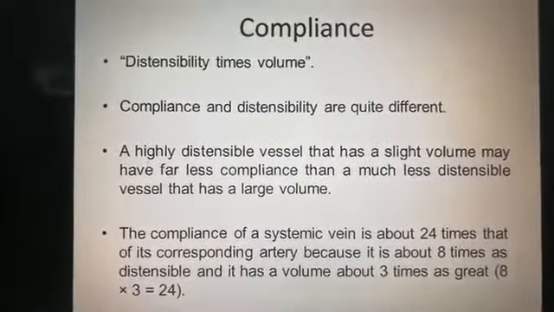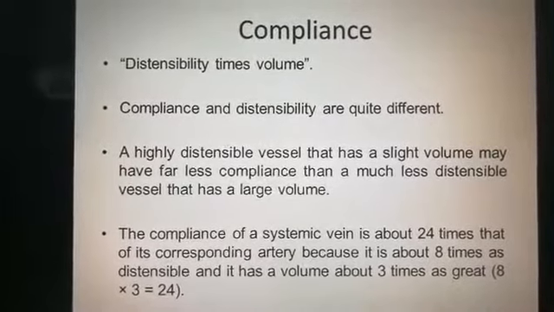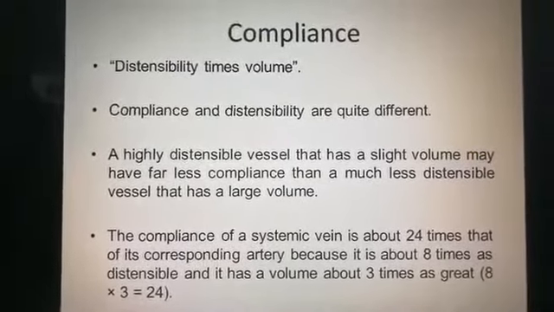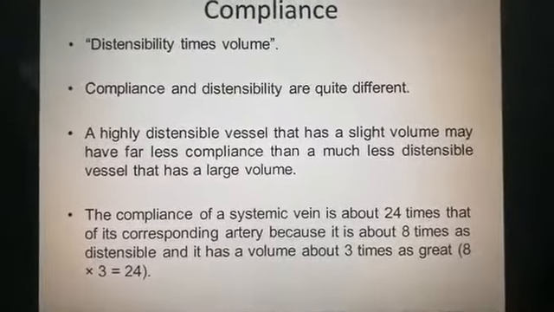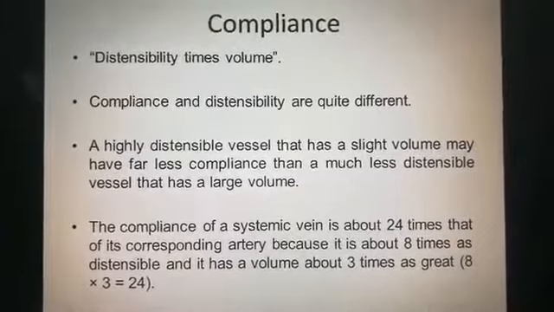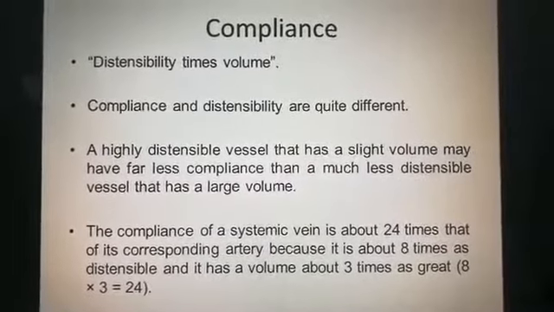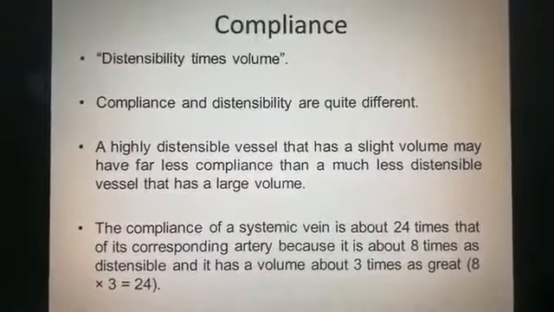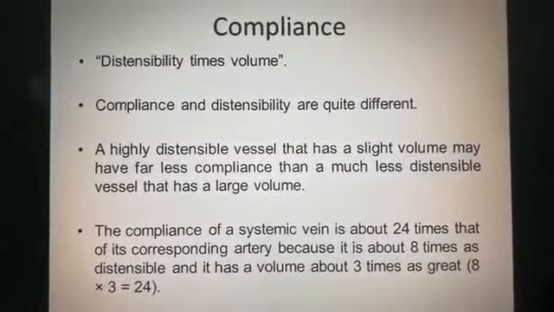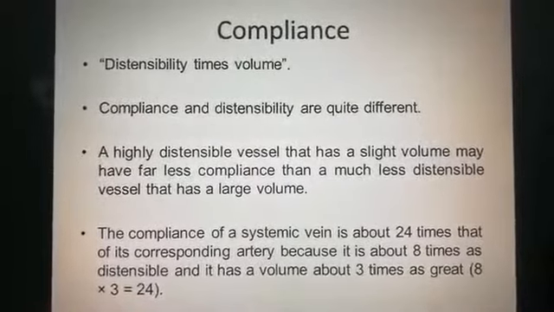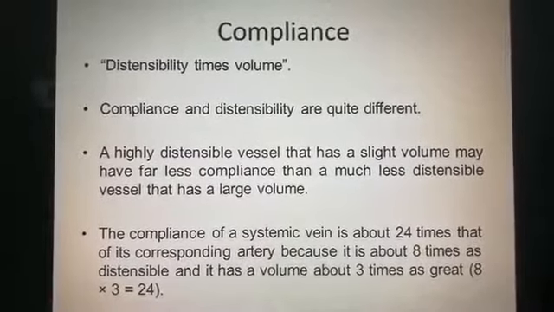The compliance of a systemic vein is about 24 times that of its corresponding artery, because it is about 8 times as distensible and has a volume of about 3 times as great. So the compliance of a systemic vein is about 24 times that of its corresponding artery.